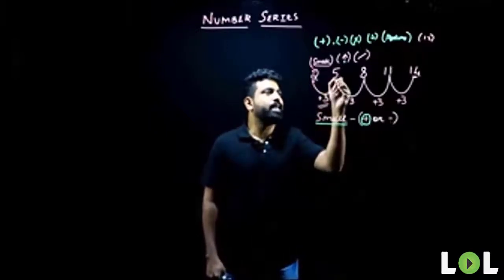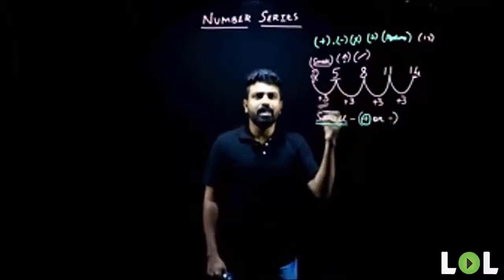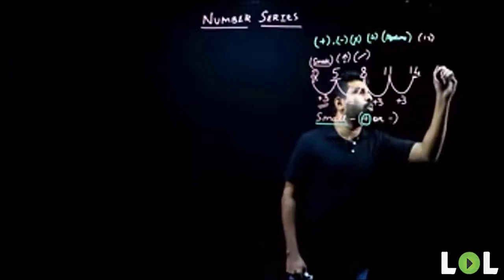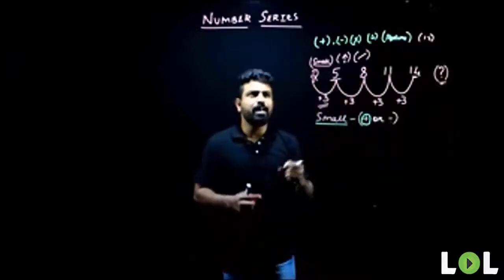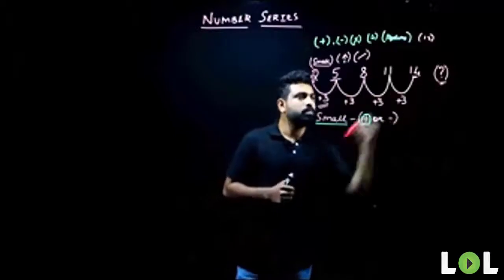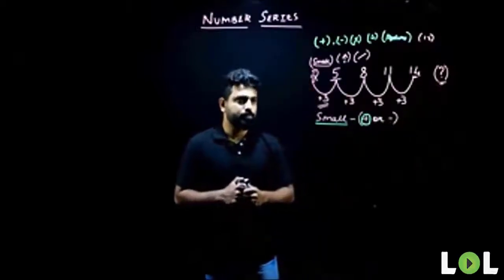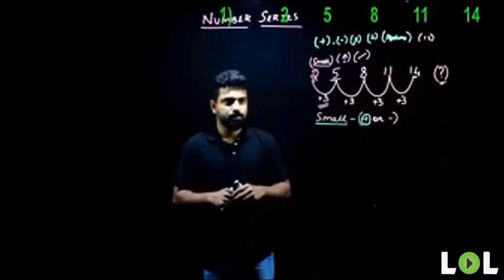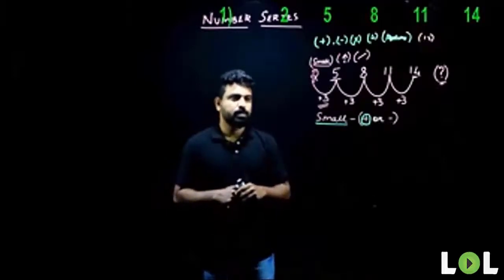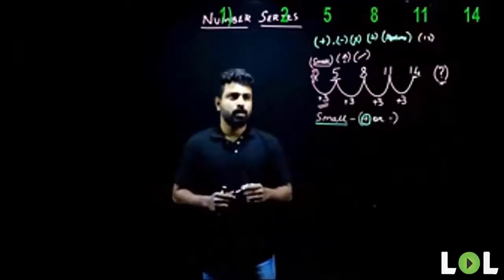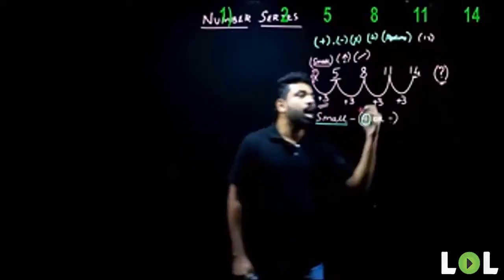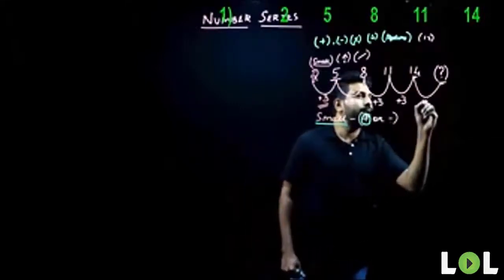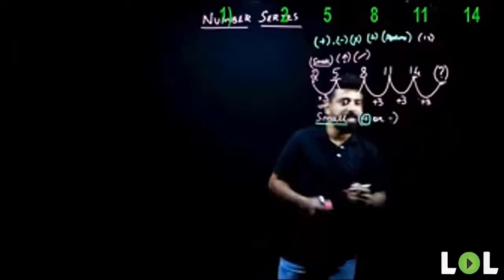To get my succeeding term, I'll have to add 3 to my preceding term here. Similarly, if I ask you what is the missing term here or what is the next term here, what will you do? What will you generally do? Please do answer, people. What will be the missing term? I want your answers, people. What will be the missing term? 17. Yes, very good. 17. How did you get that 17? You'll have to add plus 3 to 14. So you get 17 there.